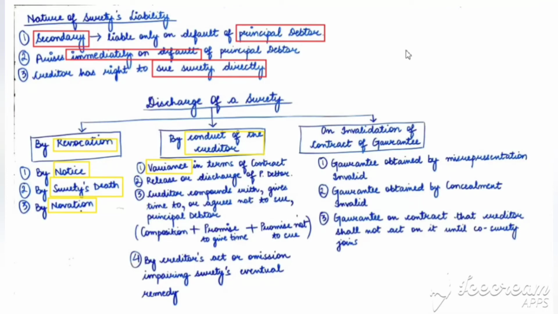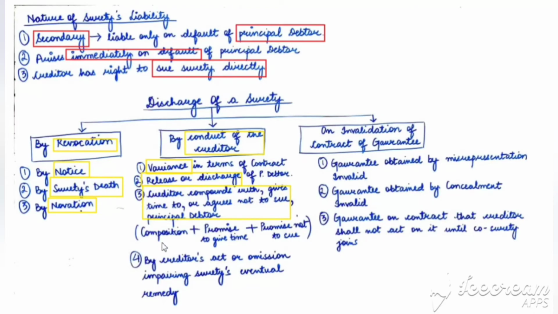Then we have release or discharge of principal debtor. If the principal debtor is discharged or released by the creditor, then automatically the surety is also discharged from the contract. Next is if the creditor compounds with, gives time to, or agrees not to sue the principal debtor.